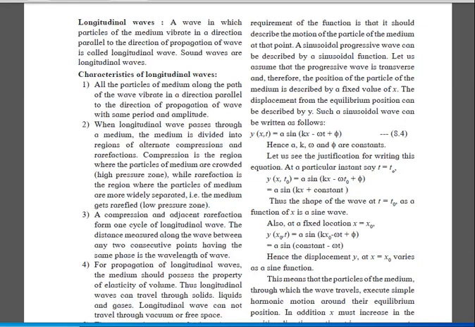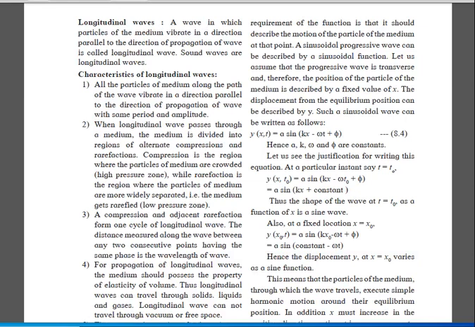Longitudinal wave. In a transverse wave, both planes are perpendicular to each other. In a longitudinal wave, both planes, or directions, are parallel to each other. So the definition: a wave in which particles of the medium vibrate in a direction parallel to the direction of propagation is called a longitudinal wave.